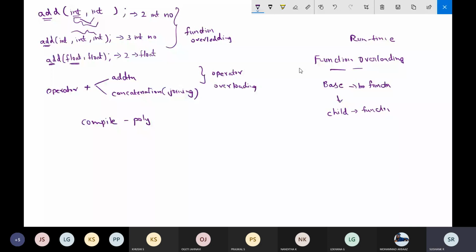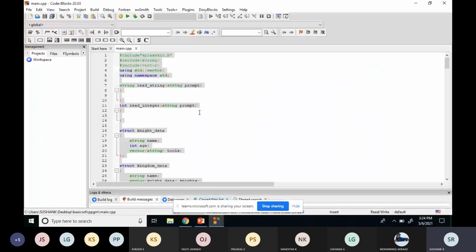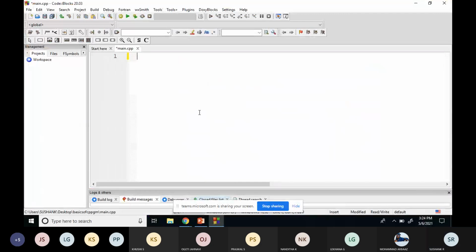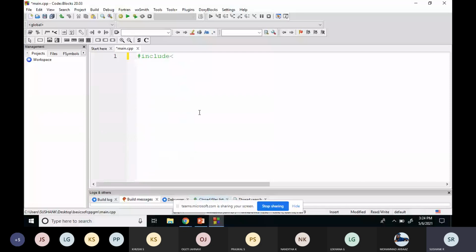The first one is compile time polymorphism. In compile time polymorphism, we'll just take an example of an addition function. iostream dot.